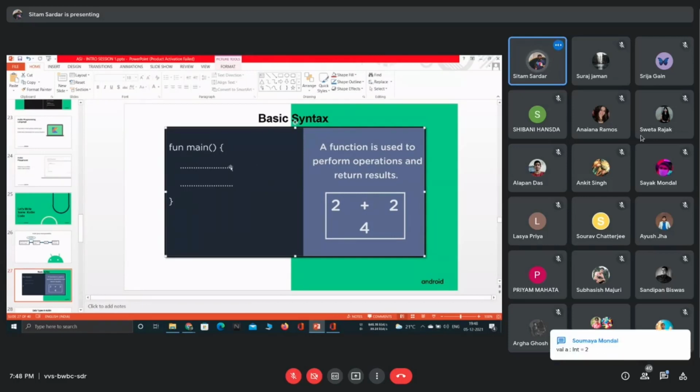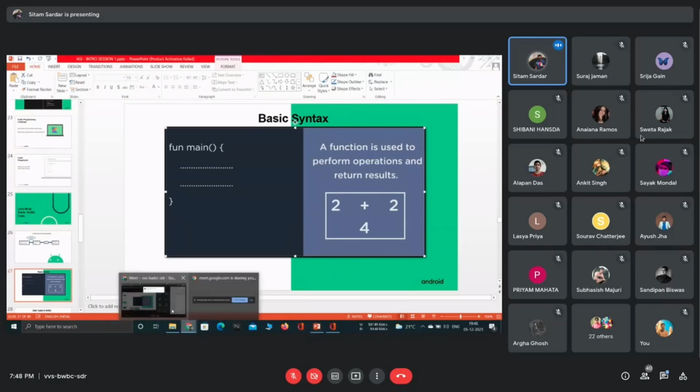So this is the basic syntax, and maybe you want an operation, either you pass 2 in this function and you want a plus operation, 2 plus 2 will get 4. How we can achieve this, we are going to discuss later on, whenever I am covering the function.